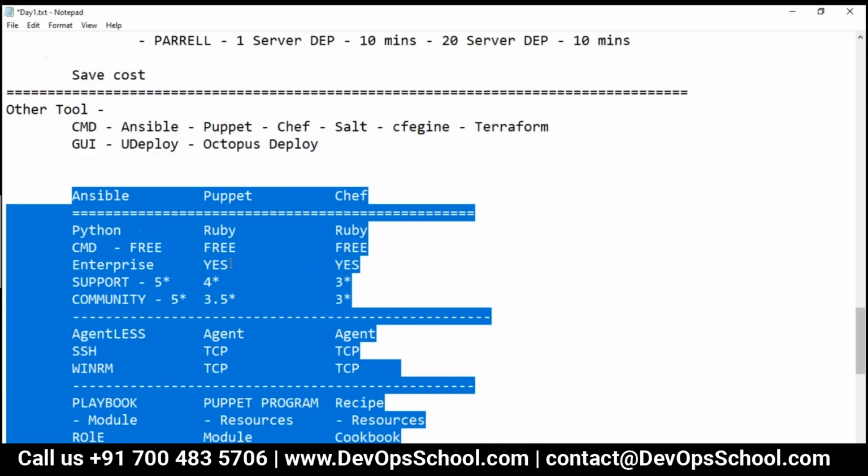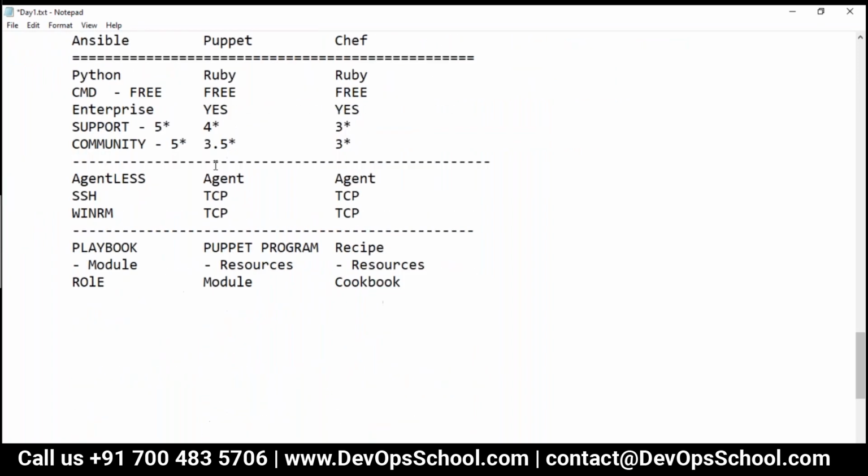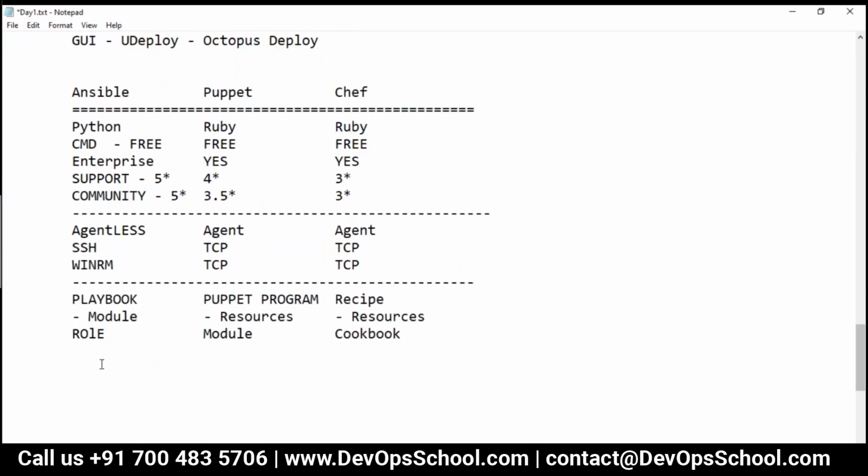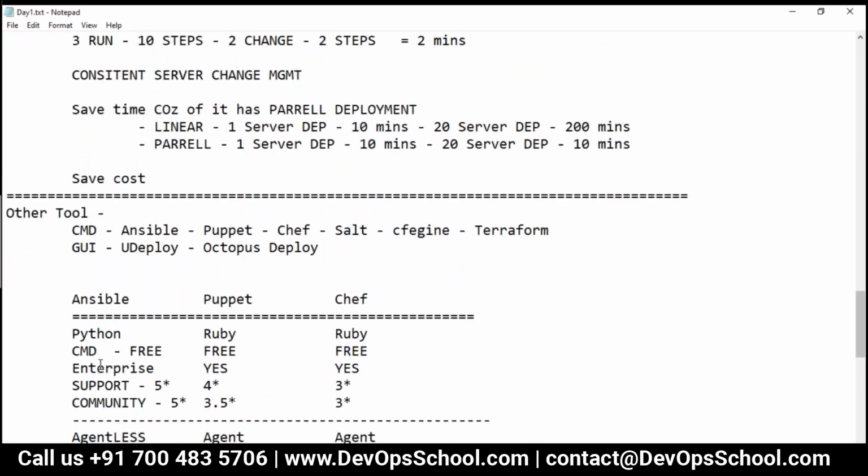Okay, so now guys, we have understood what the other tools are and what the differences are. Any questions so far? Any questions so far? All of you, any questions? It's fine, Rajesh.